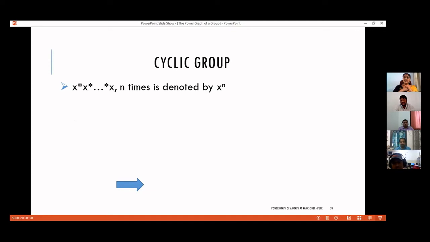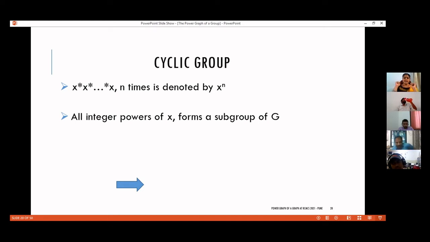Now, if star is the operation and X is an arbitrary element of the group, due to the closure property, X star X must be present in G, again star X must be present in G, again star X must be present in G. So the element X star, etc., star X taken n times is denoted by X raised to n. And all integer powers of a particular element X form a subgroup of G.